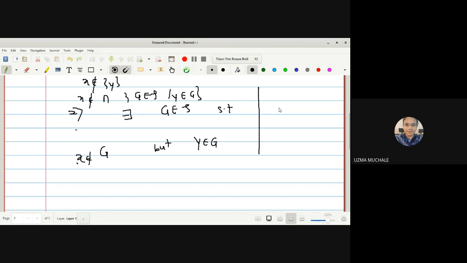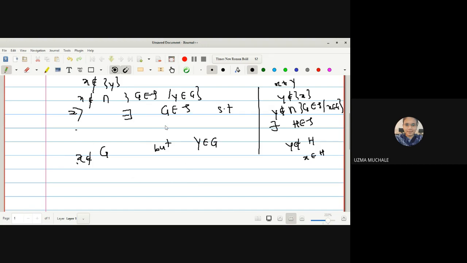Again we can write, if x is not equal to y, we can say y is not a member of singleton x. Singleton x we have written as the intersection of all the open sets which contain the point x. Again I am repeating, if you are confused with the notation, you can use the open set H, right? So we can say now there exists another open set H belonging to tau such that y is not a member of H but x is a member of H. Okay, and hence what it proves: X is a T1 space.